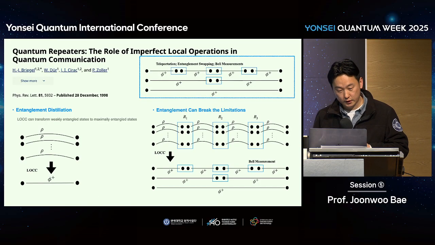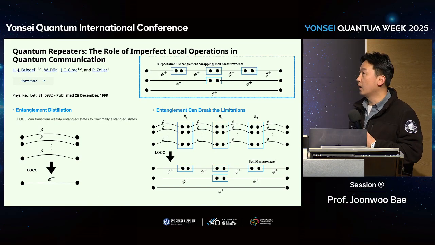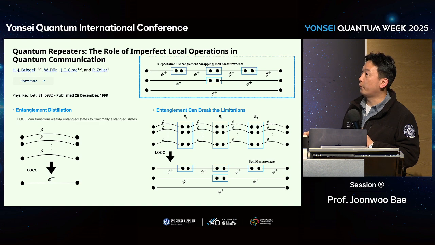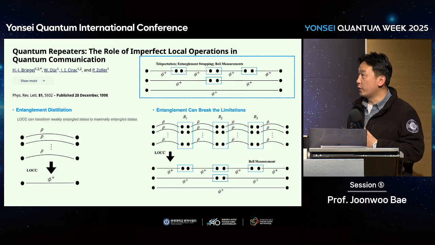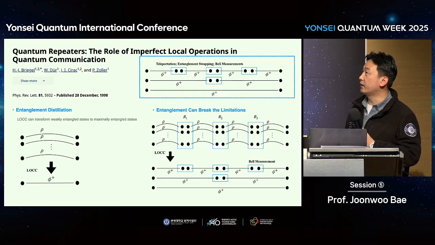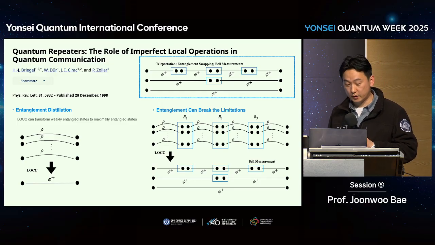The solution is called quantum repeaters. So sharing entangled states between different nodes and then performing Bell measurement, or teleporting this one to the other, or entanglement swapping, all these are synonyms. And by using entanglement, we can extend distance in quantum communication. So that's a great idea.